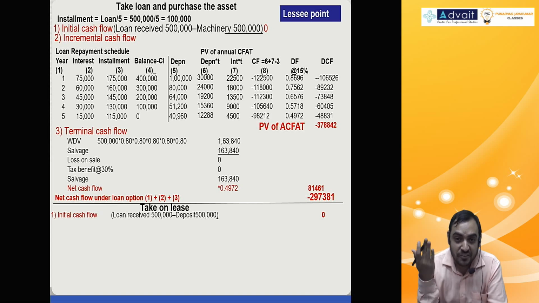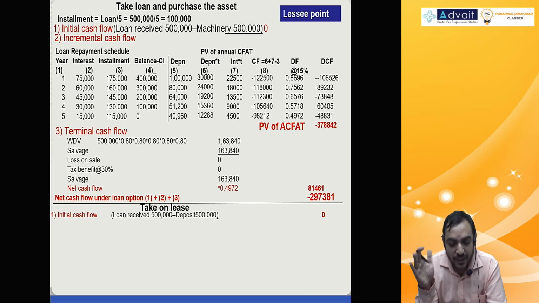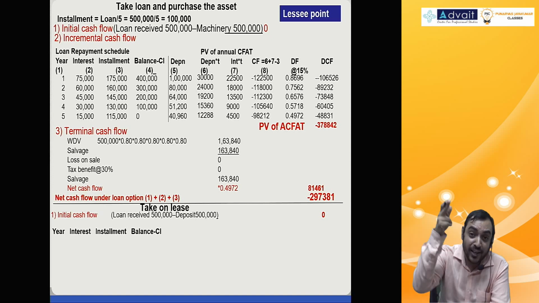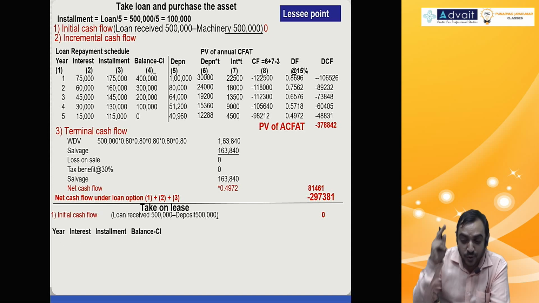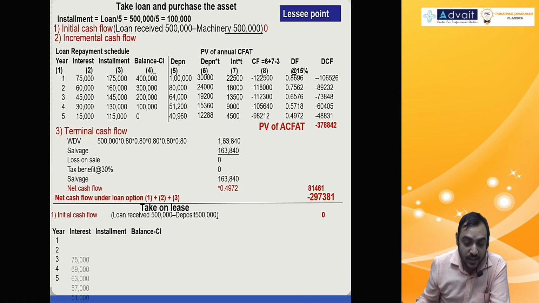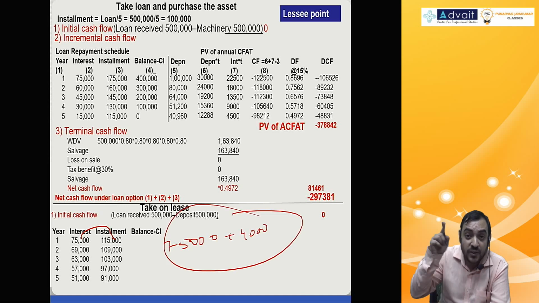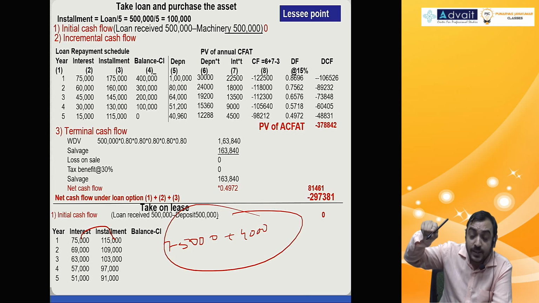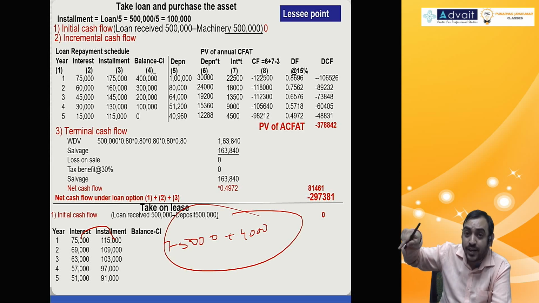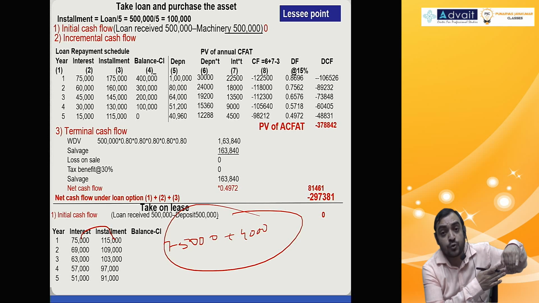Now if you take it on lease, it would be very simple in the previous problem, but here it is not. 5 lakh you receive as loan, 5 lakh you pay as deposit, net amount zero. Please observe, here also loan repayment will come, and that is more important. So 5 lakh loan you take, 15%, 75,000. Installment will be 75,000 plus 40,000. Please observe, 75,000 plus 40,000. 40,000 is the amount of lease deposit adjusted against rent, and that is the amount of principal I have to pay to the bank as a principal repayment.